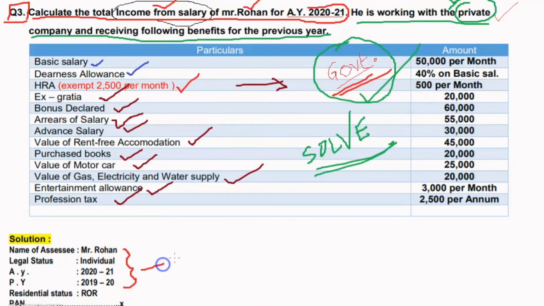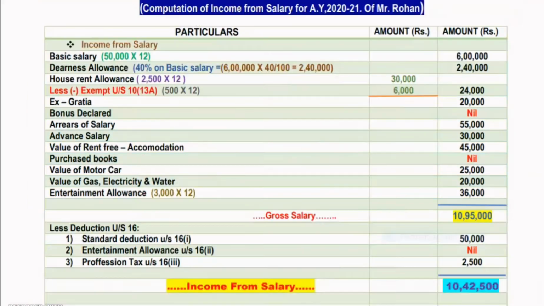In the previous video we said that in every problem, before solving, we have to write this the same way in every solution. After that we draw the pro forma, and the heading is Computation of Income from Salary for Assessment Year 2020 to 2021. The format of this pro forma is particulars and two amount columns, as usual. So let's solve the problem.